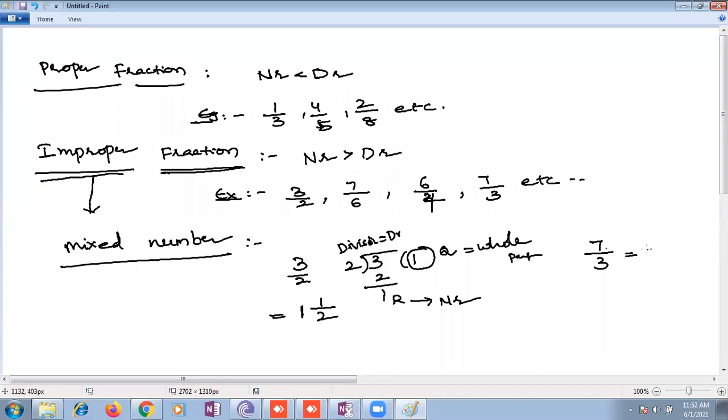Yes, it's 2 1 by 3. Very good. By doing division, you get the whole part as the quotient, 2, and the remainder 1, with the same divisor 3. So this is the basic part you learned in your previous classes, I think in 4th or 5th class.